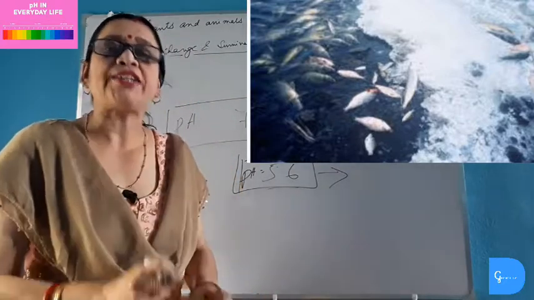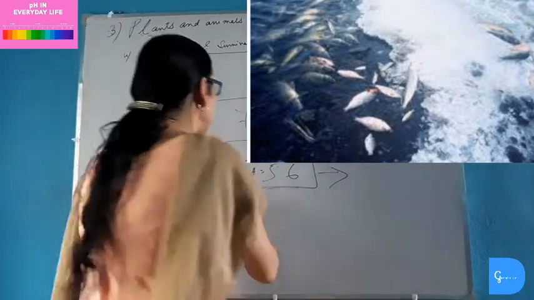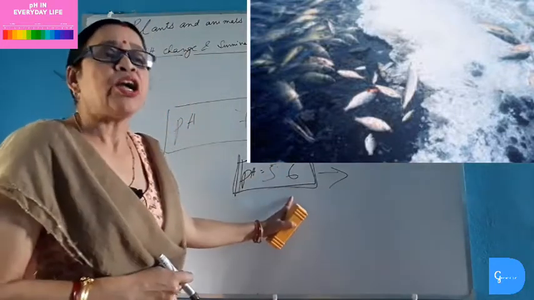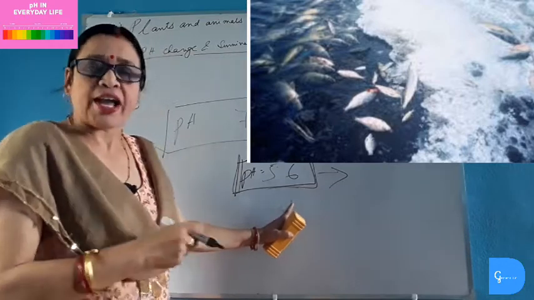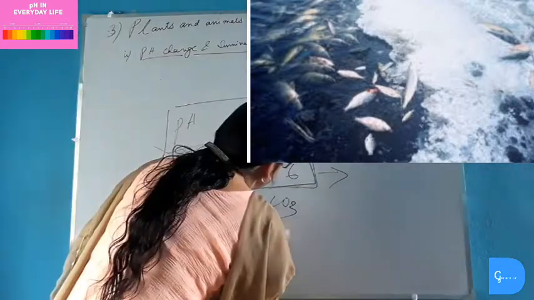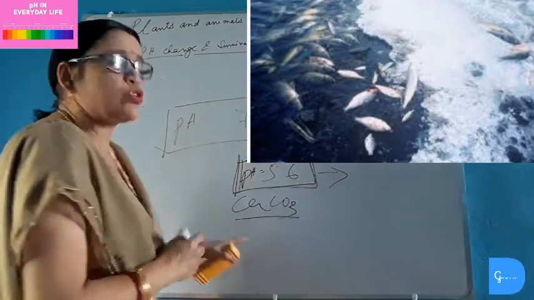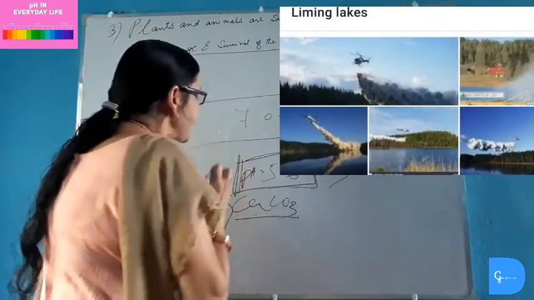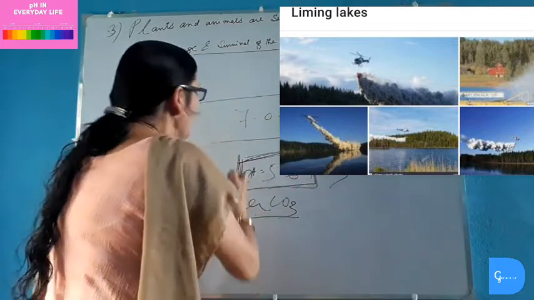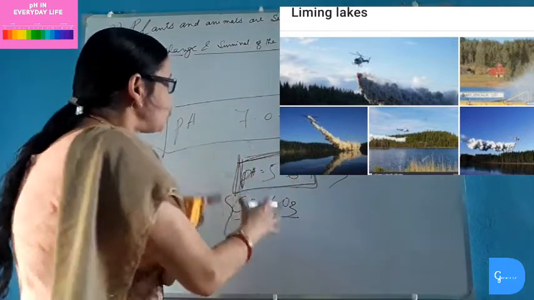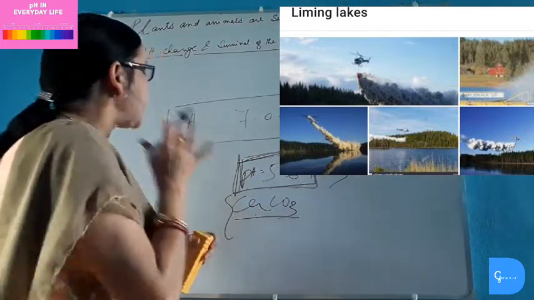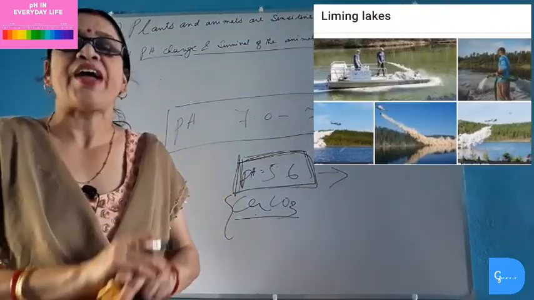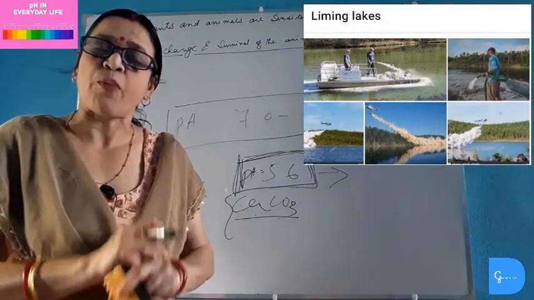So to protect the aquatic life from this acidic rain, we neutralize this acidic property of the water by using either chalk, limestone or calcium carbonate. Calcium carbonate is sprinkled by helicopters into the lakes, rivers and ponds. This is a base. This base reacts with the acidic water whose pH is 5.6. They neutralize each other and then the water becomes suitable for the aquatic lives. In this way, aquatic lives are protected from being killed.